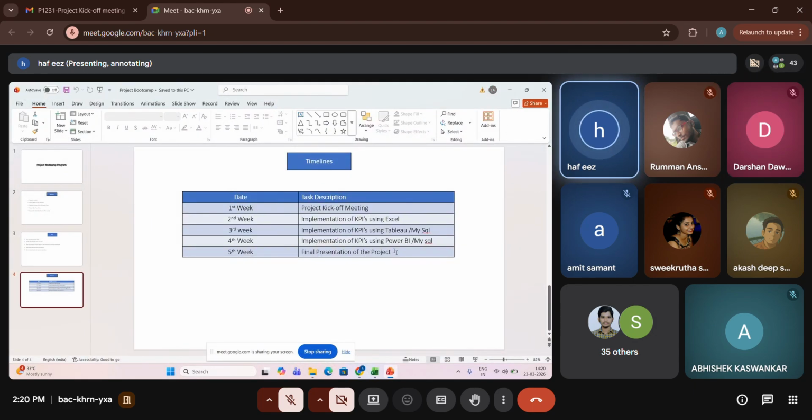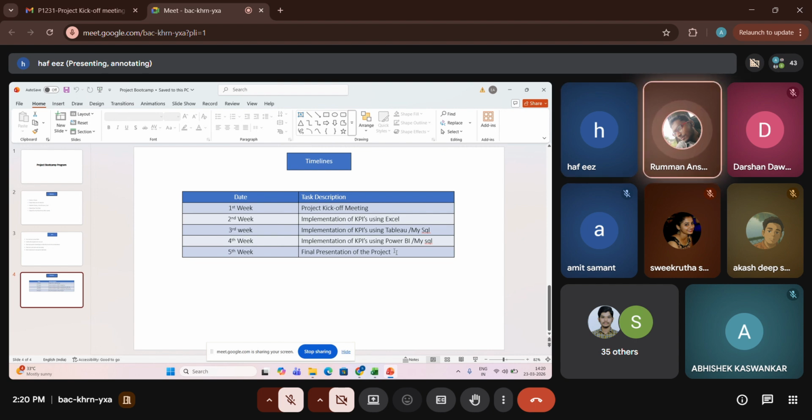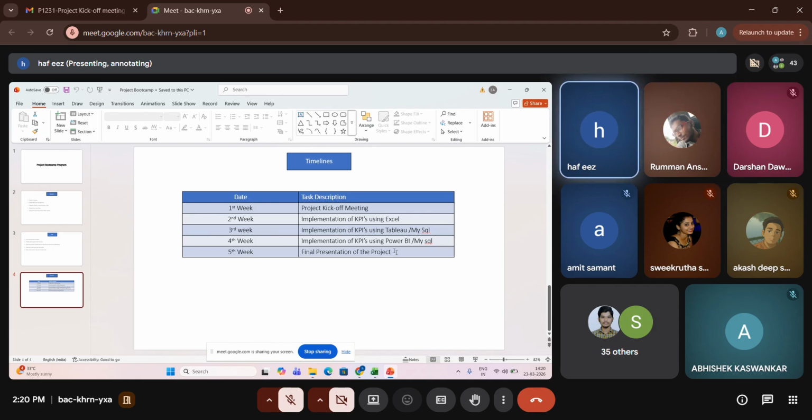Mostly every week it will be at the same time. If any changes are there, you'll get a mail one day prior. So next week we have to present the dashboard from Excel, right? Yes.